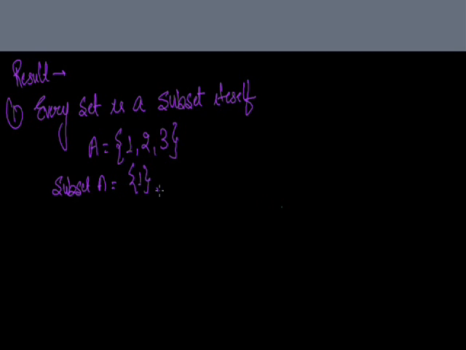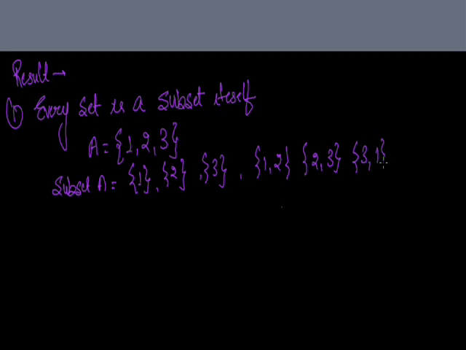The first is 1, the second subset is 2, third is 3, fourth one is 1, 2, fifth one is 2, 3, then 3, 1, and the last one is 1, 2, 3. So 1, 2, 3 is also a subset. So what we said is every set is a subset of itself.